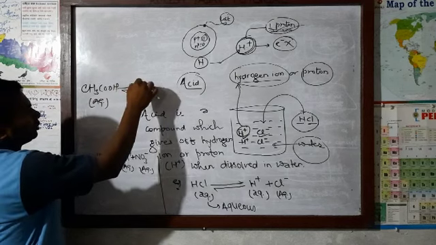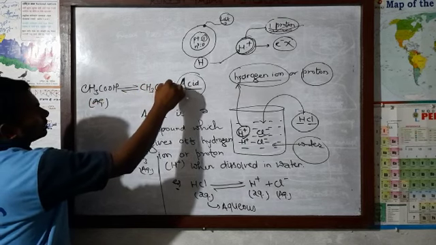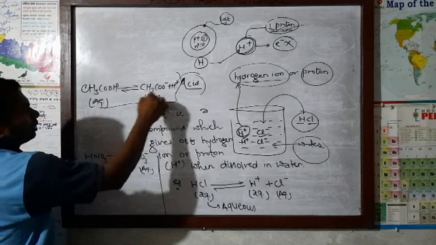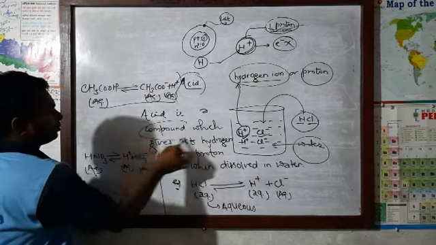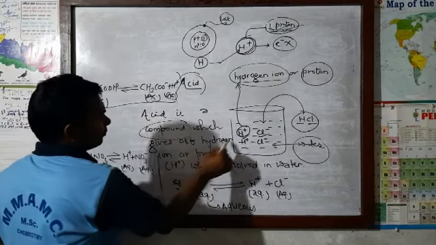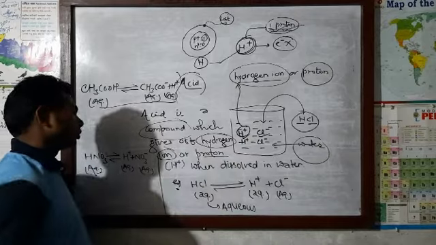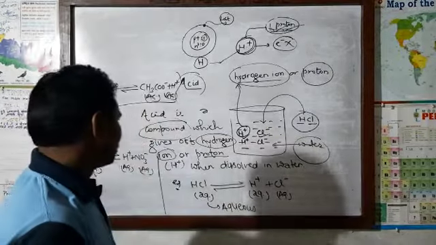This will break down into CH3COO minus plus H plus. In this way, both will remain in aq. Acid is a compound which gives off which ion? Hydrogen ion, or you can say proton, when dissolved in water. Hope the definition of acid is quite clear to you.